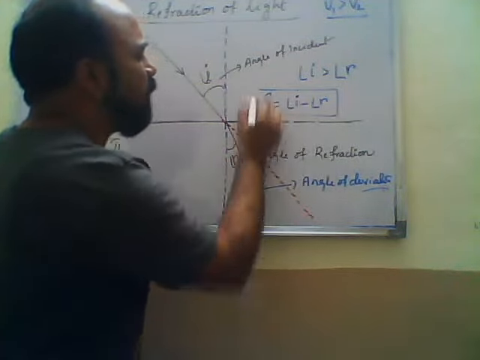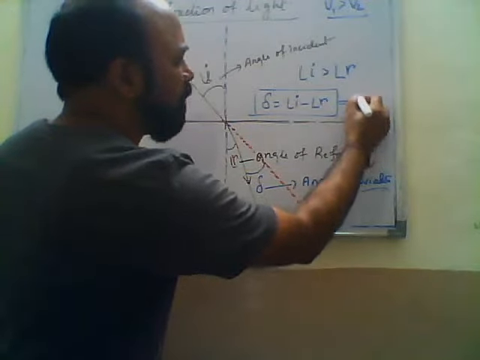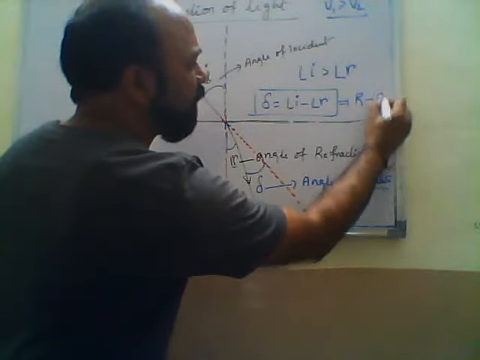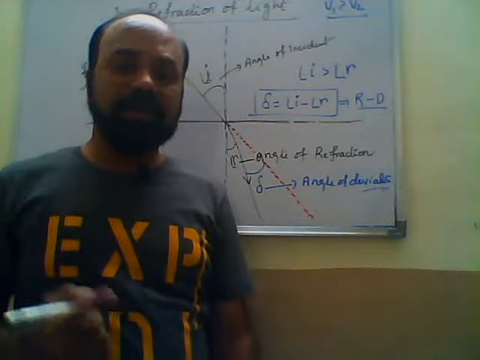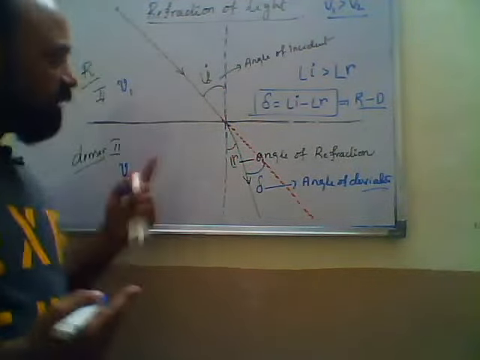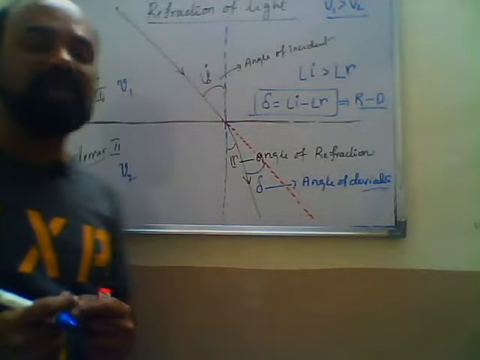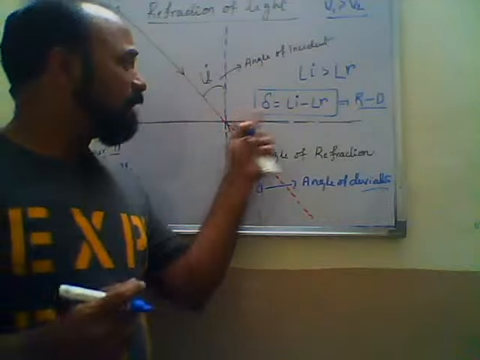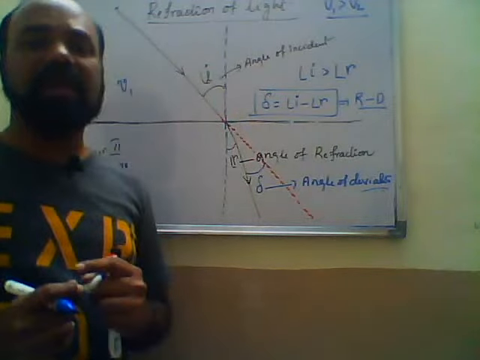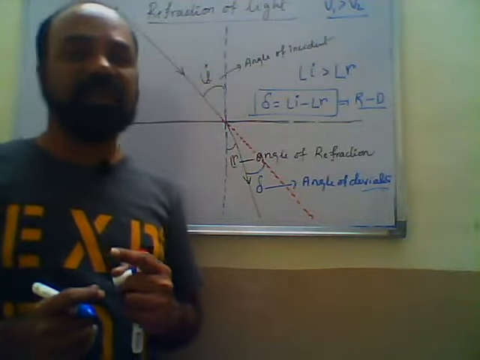This is the deviation formula when a light ray travels from rarer to denser medium. Angle i is called the angle of incidence. Angle r is called the angle of refraction.